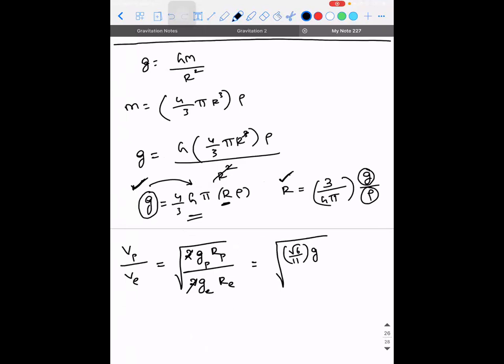Then what can I speak about the radius of the planet as?